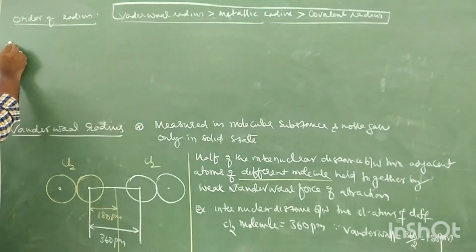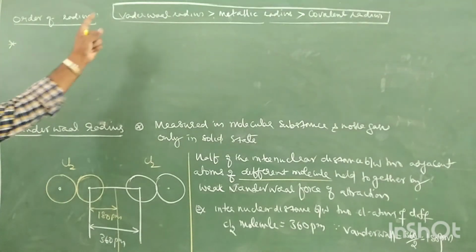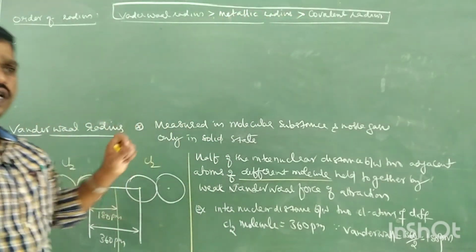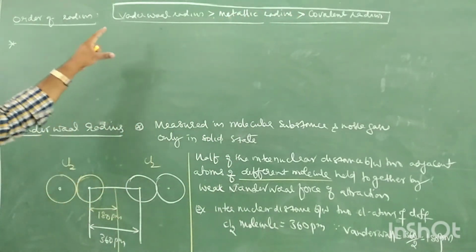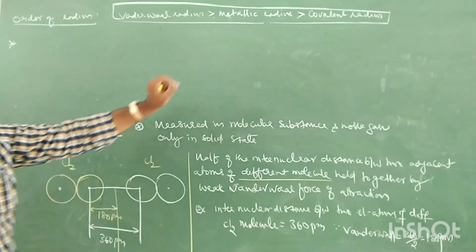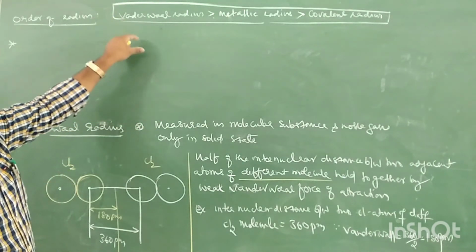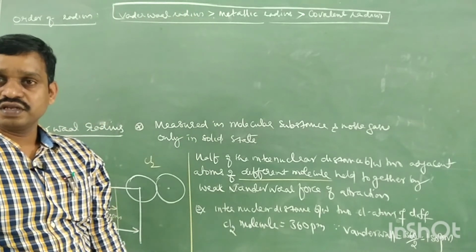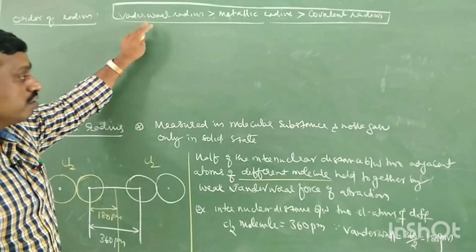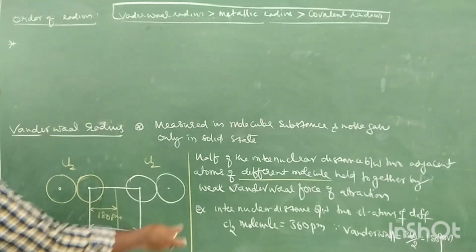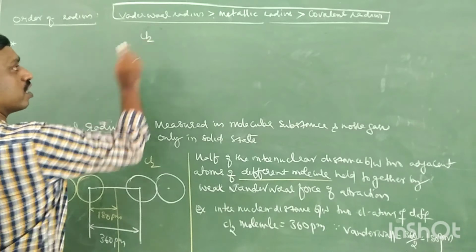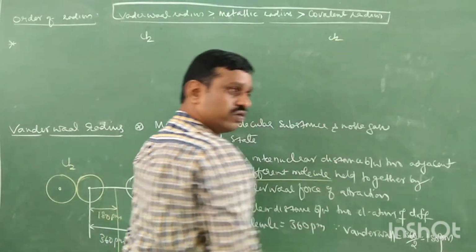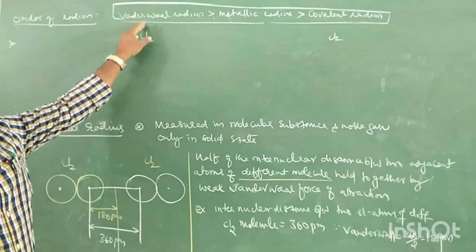Now, if you see overall, van der Waals radius is maximum and covalent radius is minimum. Now there is a relation between van der Waals and covalent radius. It is observed that van der Waals radius is approximately 40% more than the covalent radius. For example, take chlorine. For chlorine we can measure the van der Waals radius, and we can measure the covalent radius. Both can be measured, because van der Waals radius can be measured for any molecule.